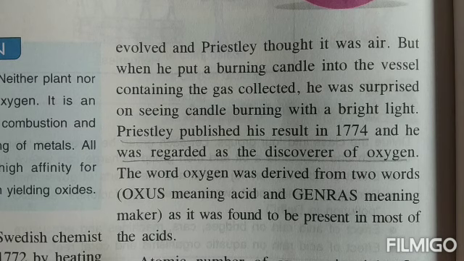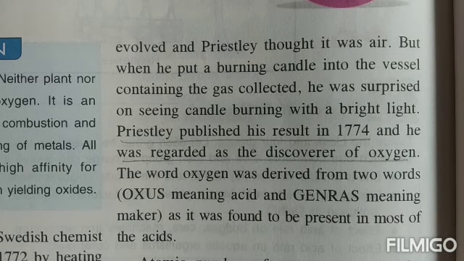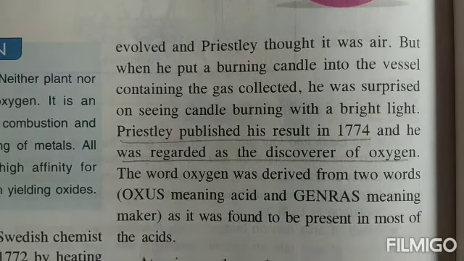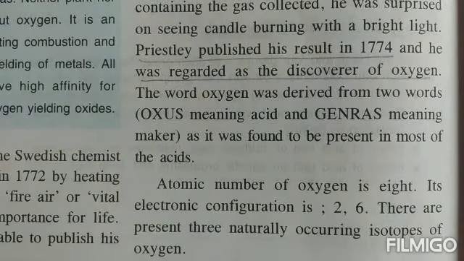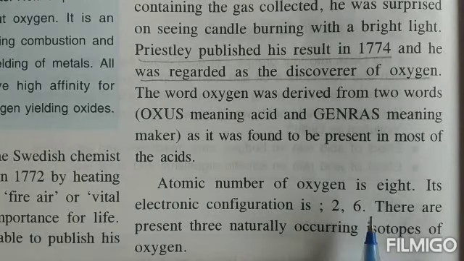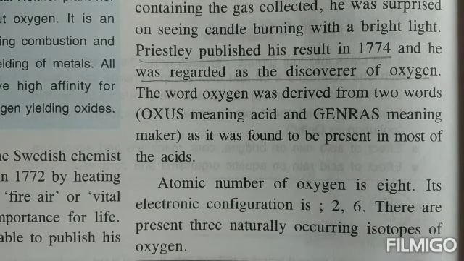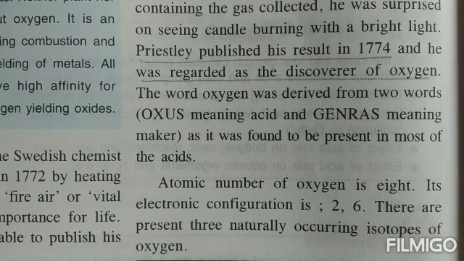The atomic number of the gas is 8. That means it has 8 electrons in its atom. And these 8 electrons revolve around the nucleus in 2 different shells. And that is why the electronic configuration of oxygen is how much, children? 2 and 6. 2 electrons in the first shell and 6 electrons in the other shell. There are also other isotopes of oxygen that are present in our environment.